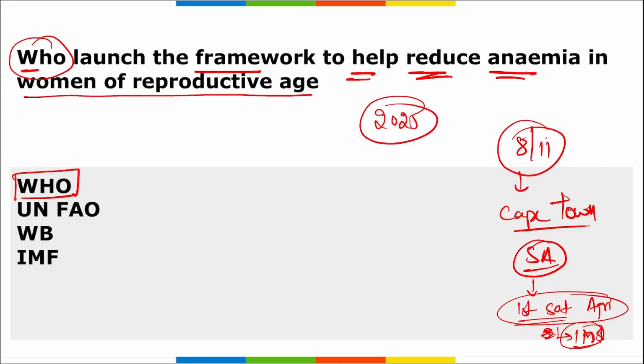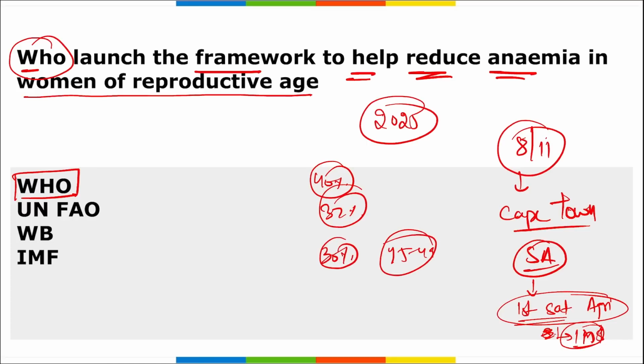Correct. See, anemia is basically affecting children between 6 months and 5 years of age, that is almost 40%. Then 37% of the pregnant women, and 30% of women who are between 15 to 49 years of age. Correct. Reduction of anemia is one of the World Health Assembly Global Nutrition Targets for 2025, which is a 50% reduction of anemia in the women of reproductive age.